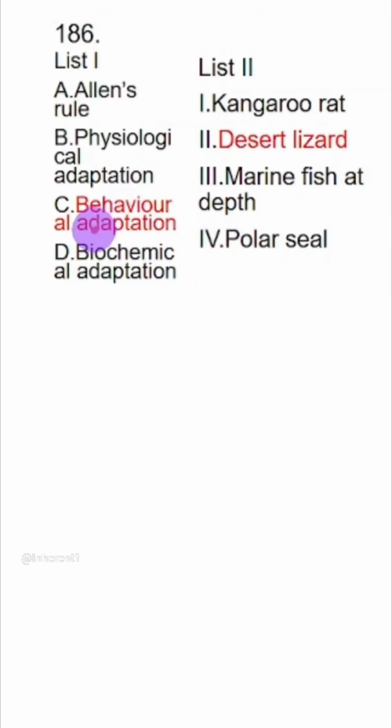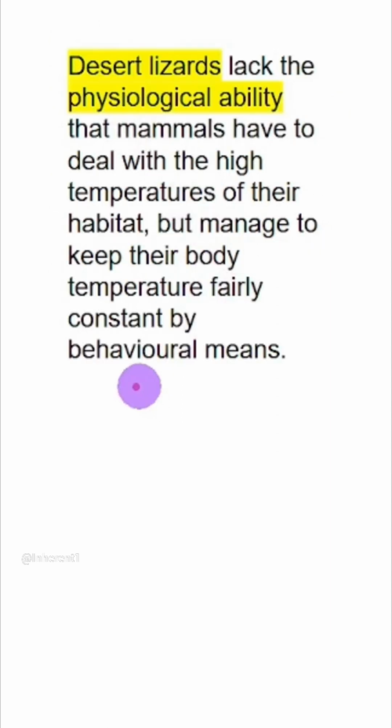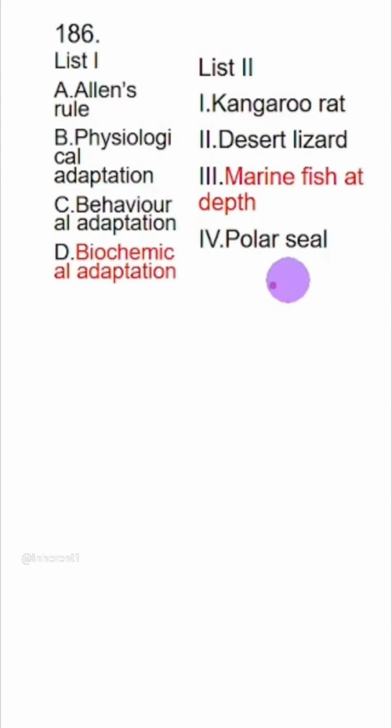Then third one, behavioral adaptation in desert lizard. Now lizards, we have learned that they are reptiles, they cannot control internal body temperature, they are poikilotherms. So what they can change is their behavior. So by changing behavior means it will avoid direct exposure to sunlight, which can heat up their body and increase internal body temperature. Last one, marine fishes at depth, and the adaptation is biochemical adaptation.